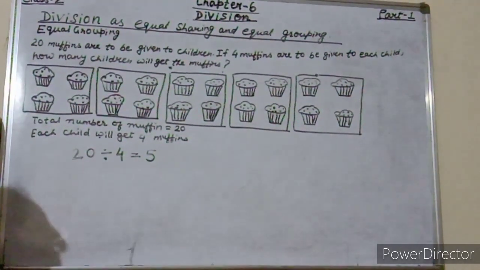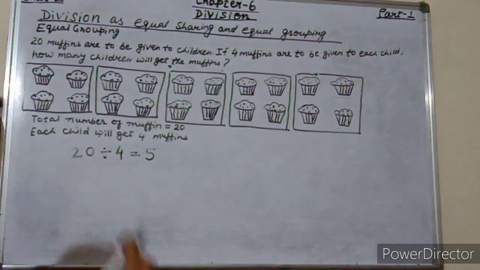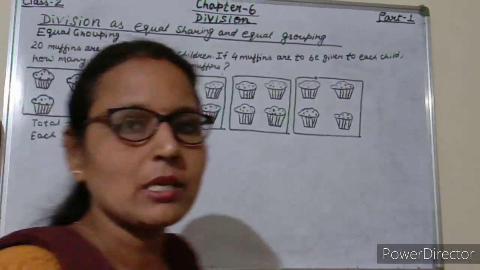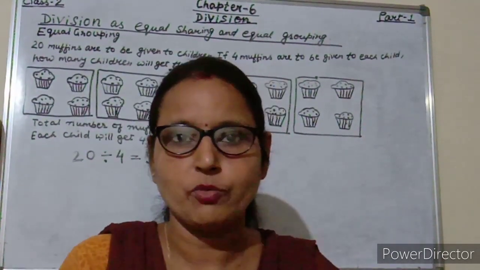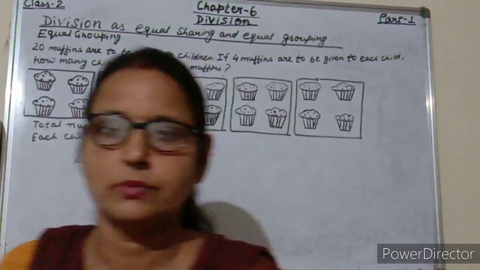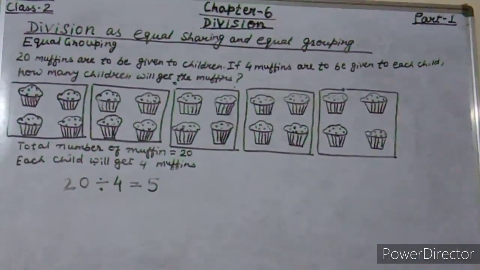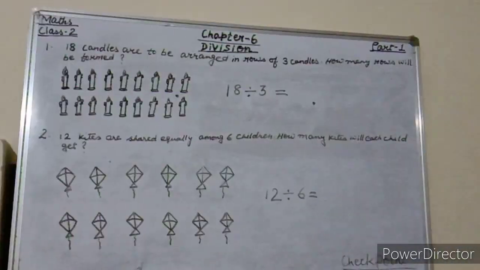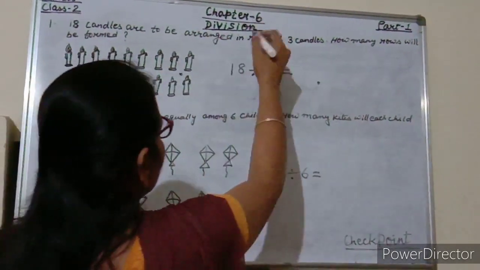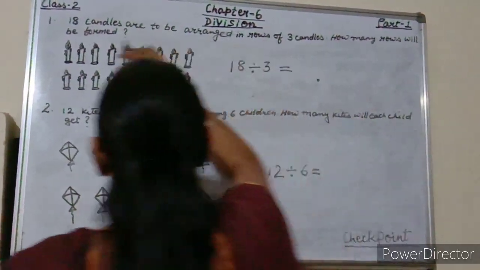So how many children will get 4 muffins? Yes, 5 children will get 4 muffins. Now students, I am going to give you questions from your course book, checkpoint 1 and 2. Students, question number 1. 18 candles are to be arranged in rows of 3 candles. How many rows will be formed?